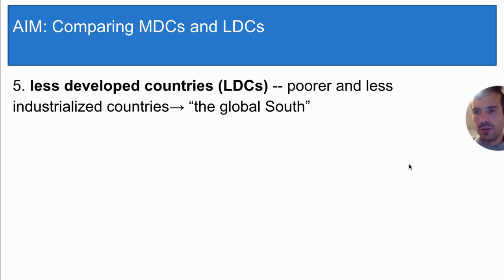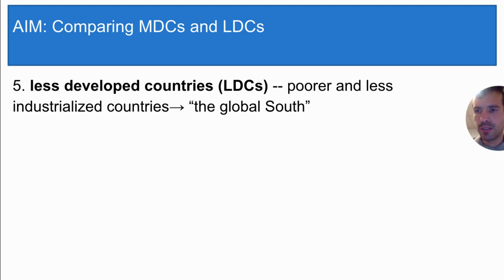Countries that score lower on the Human Development Index are called less developed countries, or LDCs. Less developed countries have lower levels of healthcare, wealth, and education, and they are less industrialized.